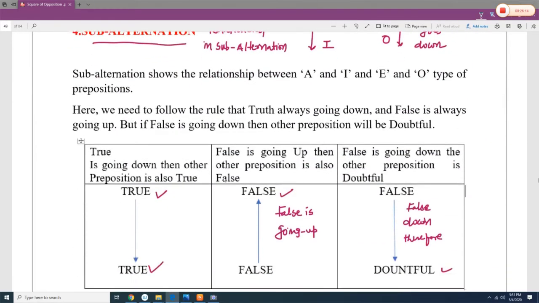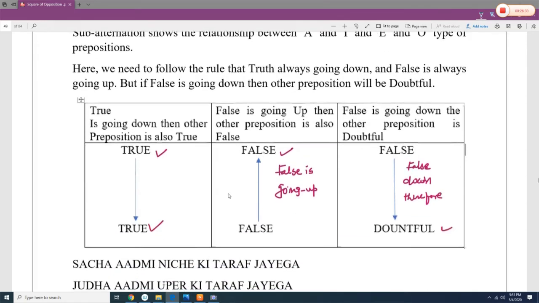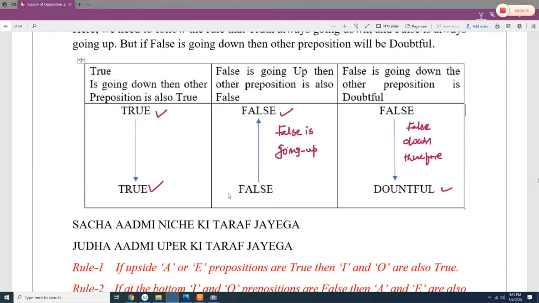Now we are going to discuss subalternation. In subalternation, the relationship is A to I, universal affirmative to particular affirmative, and E to O, universal negative to particular negative. And remember that truth always goes down and falsity always goes up.